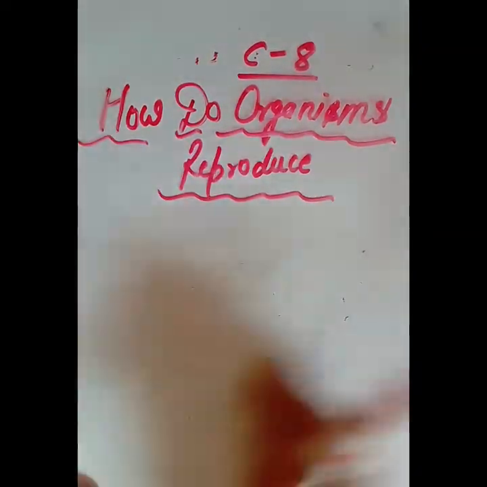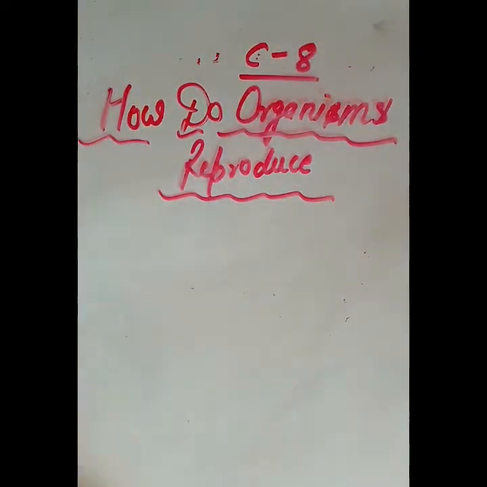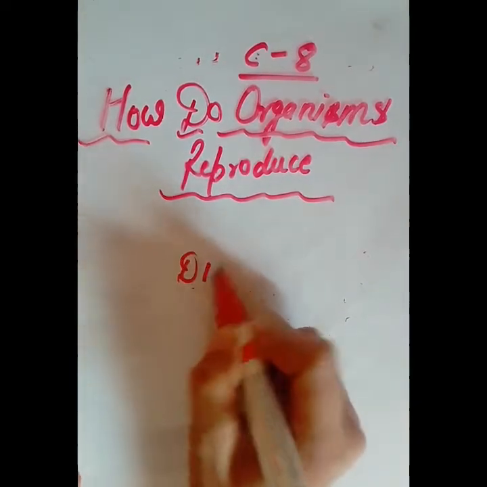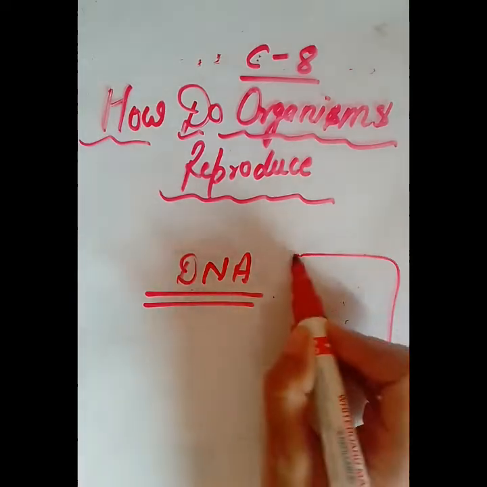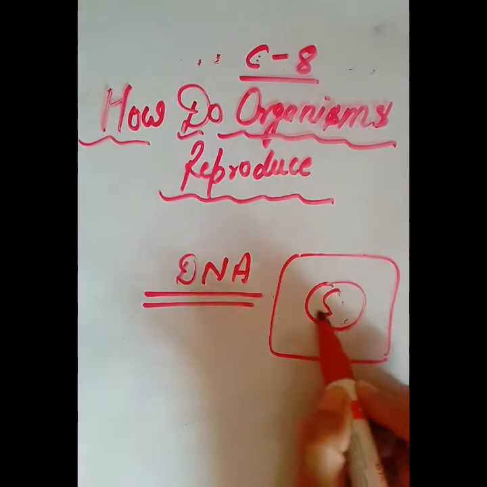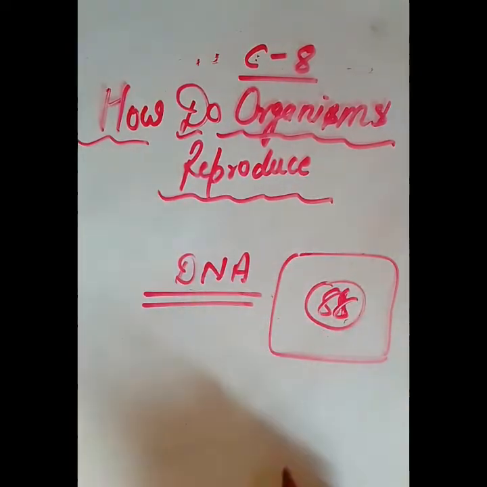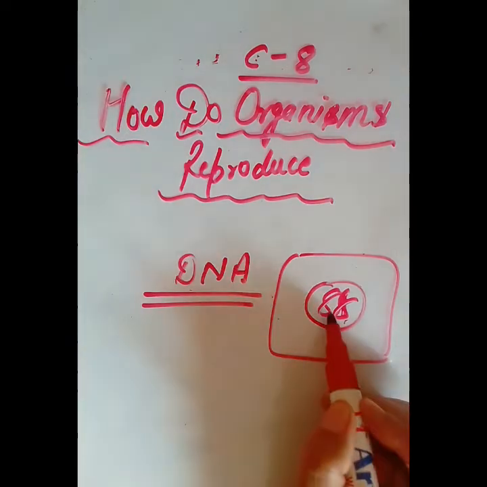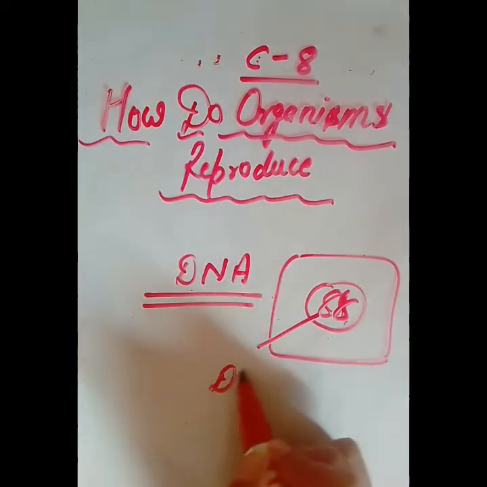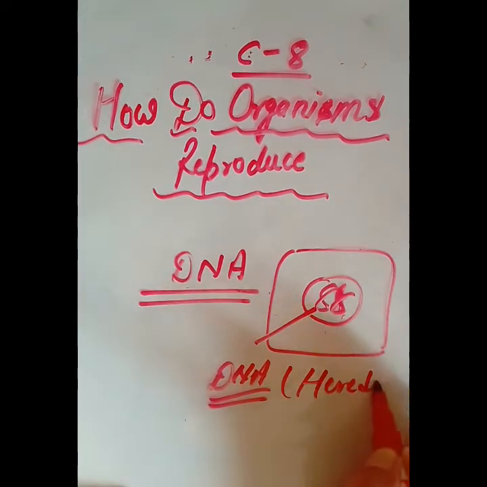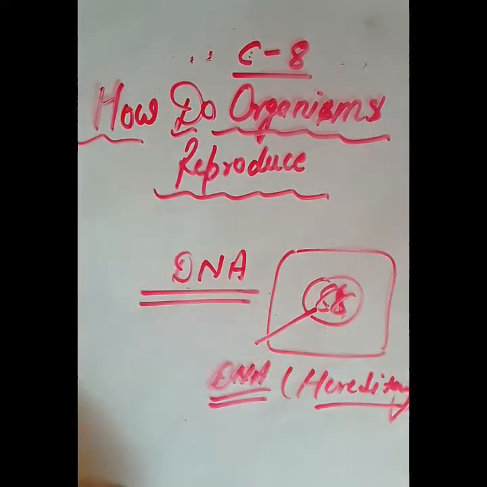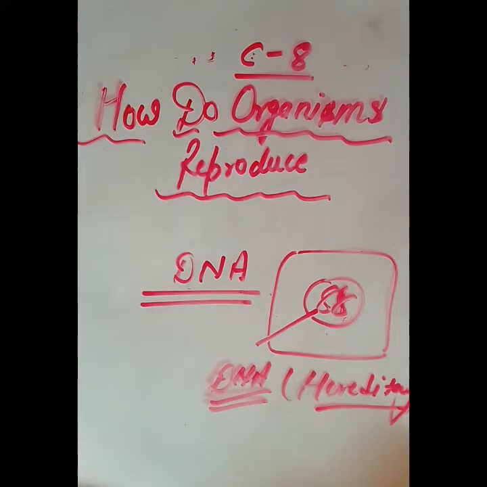That is because of the genetic material. You know that the genetic material is DNA, which is present in the nucleus of the cell in the form of chromosomes. This genetic material is responsible for carrying all the genetic information, or we can say the hereditary information.